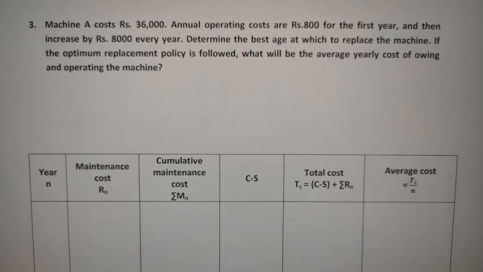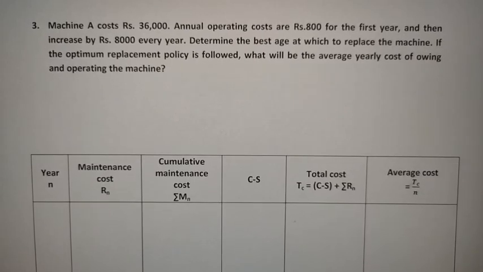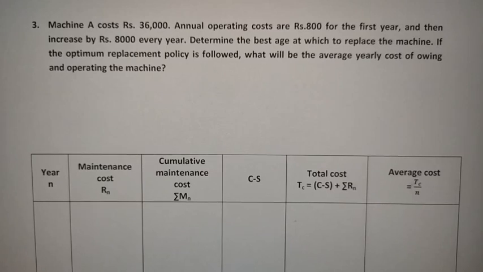Hi everyone. In previous classes we have seen some of the problems solved on replacement of items that deteriorate with time when money value is not considered. In the first problem we have seen the scrap value is not changing year by year, and in the second problem the scrap value is changing year by year. Now in the third problem he has not given any table or column regarding the maintenance cost, just described it in a sentence. They may ask the problem like this also. So let us solve this one.